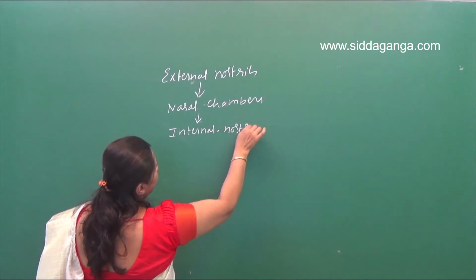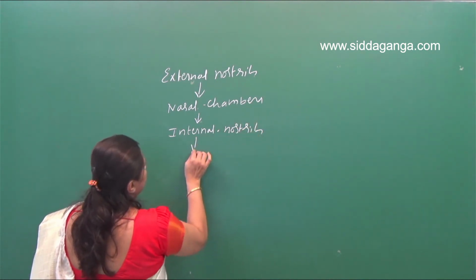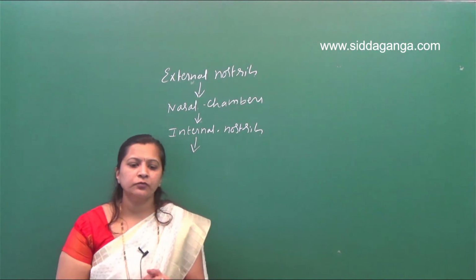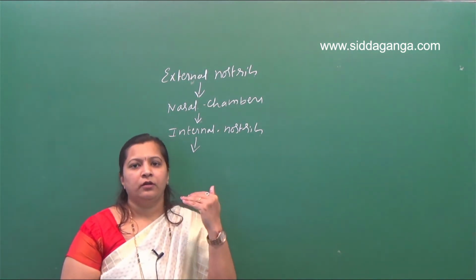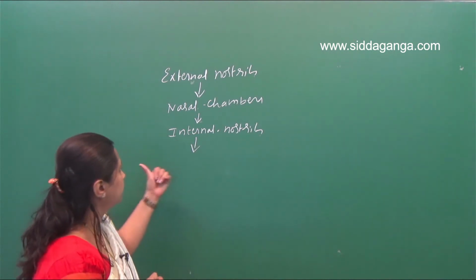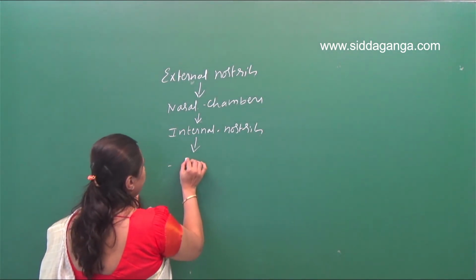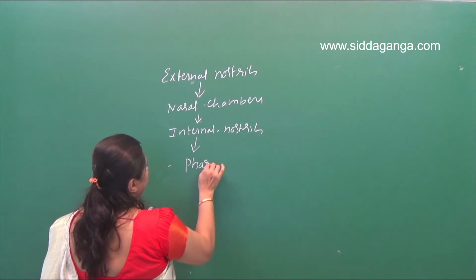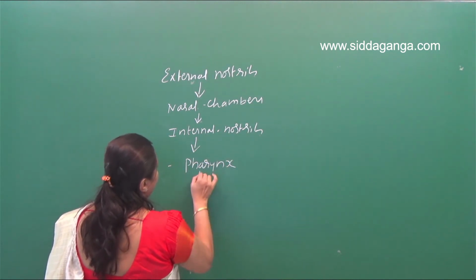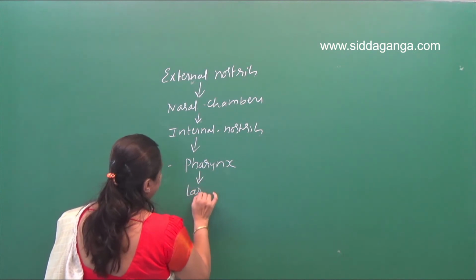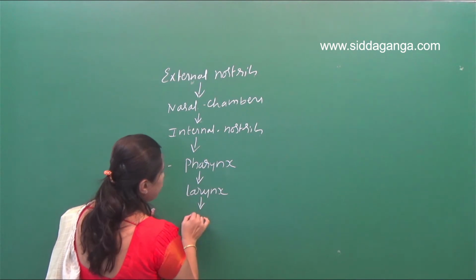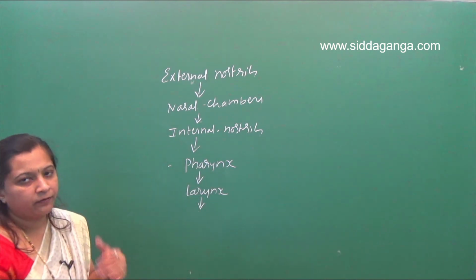The internal nostrils open into the common passage for food and air, which we call the pharynx. These internal nostrils open into the pharynx, particularly the nasopharynx. Then the pharynx opens into the larynx, and arising from the larynx is a tight tube, which we call the trachea.